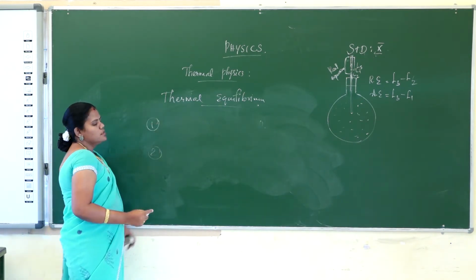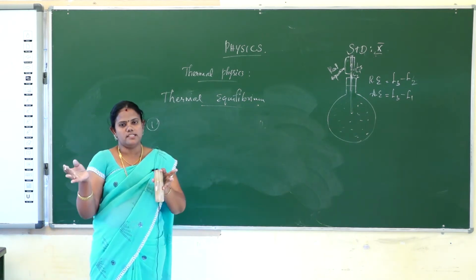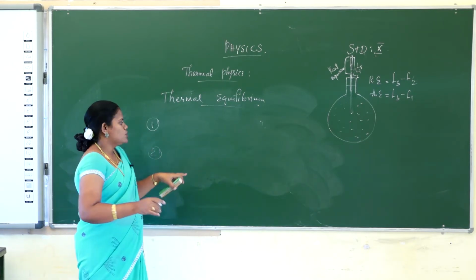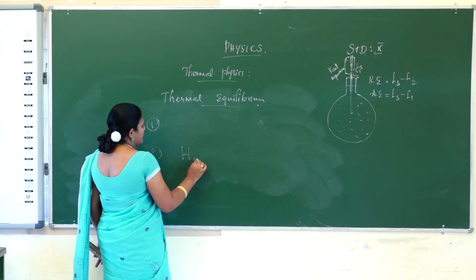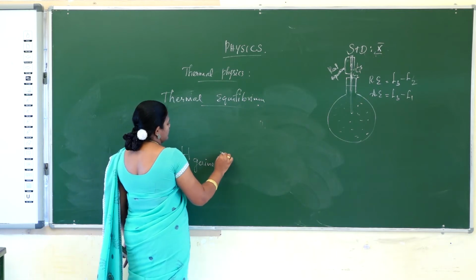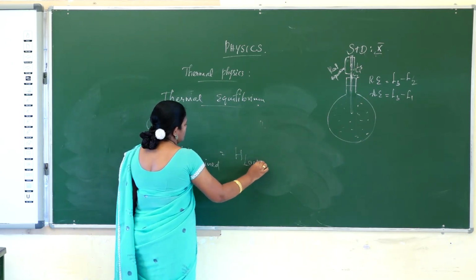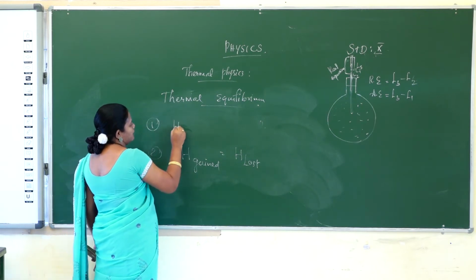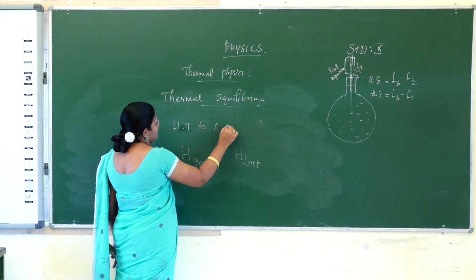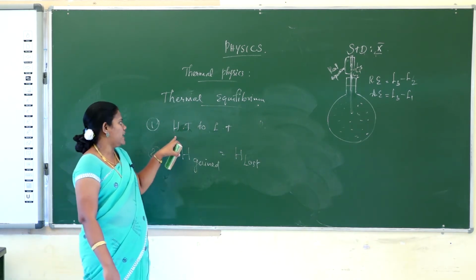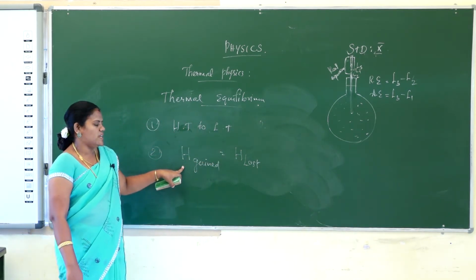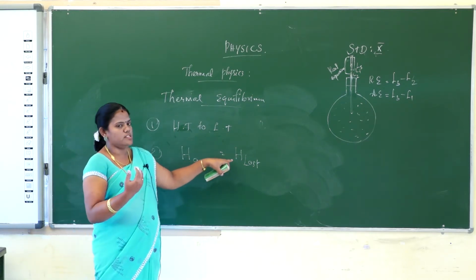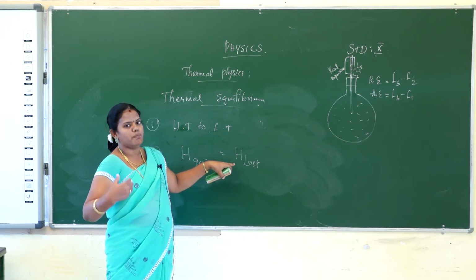And the second one: two objects will be in contact with one another, one body will lose the heat energy and another object will gain the heat energy. So always, the heat energy gained will be equal to the heat energy lost. What is the first point? The heat energy always transfers from higher temperature to lower temperature. And the second one is that the amount of heat gained by the cold body is equal to the amount of heat lost by the first body.